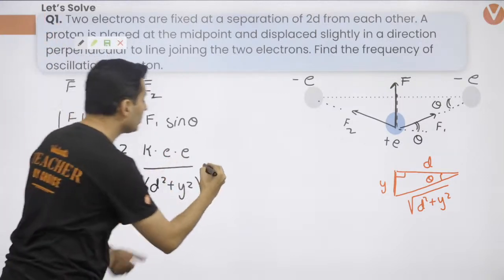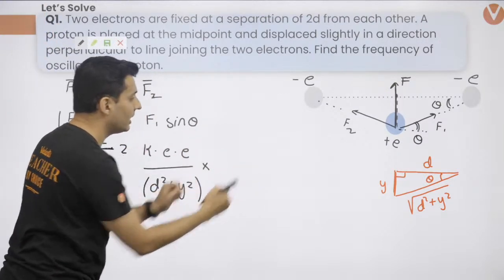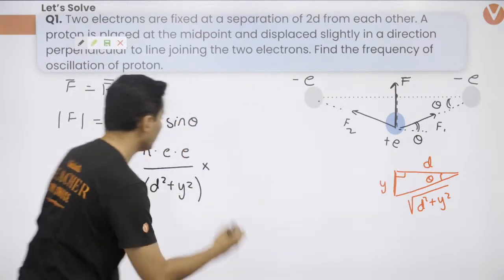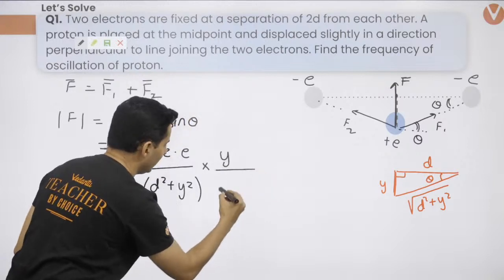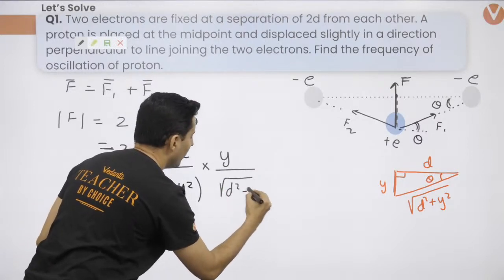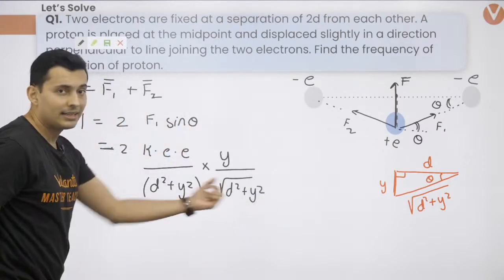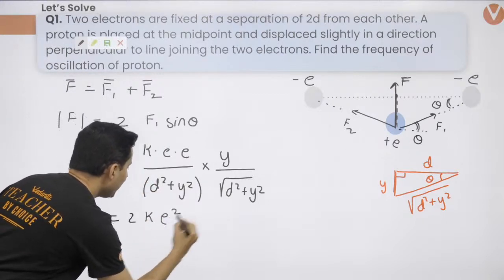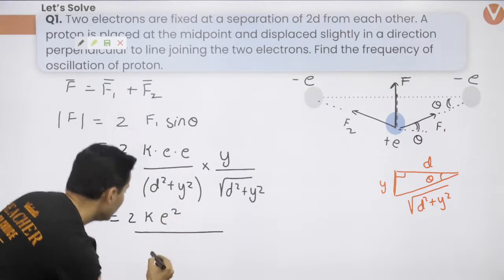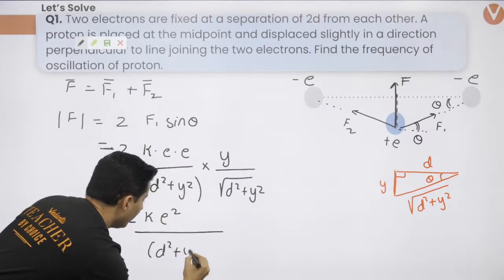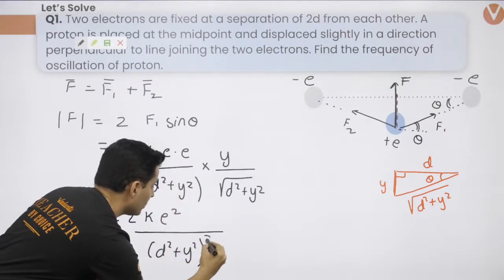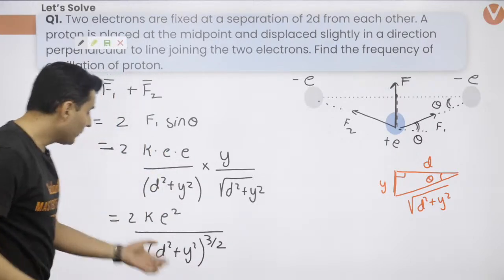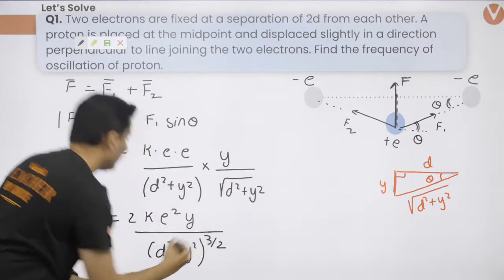So now into sine theta, do not forget that sine theta is also going to come. What is sine theta by geometry? Opposite by hypotenuse. So it will be y divided by root of d square plus y square. Is that correct? So let's rearrange this further. So it's going to be 2k e square divided by, think about it, d square plus y square whole raised to 3 by 2. Is that correct? You're going to get this. Now, oh, there is a y also over there on the top.